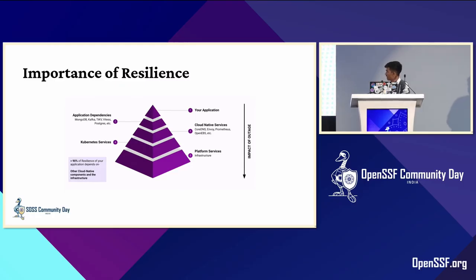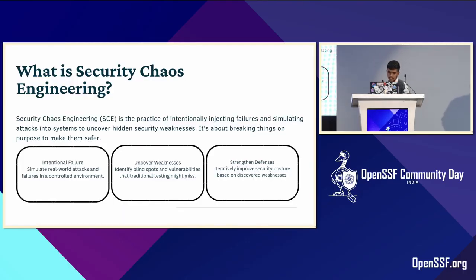If I have to explain chaos engineering in my own terms, I would say it is the process of continuously verifying that your service works well against faults. You can inject failures and simulate attacks in the system to uncover hidden security weaknesses, so that you break things on your system on purpose to make them even safer.